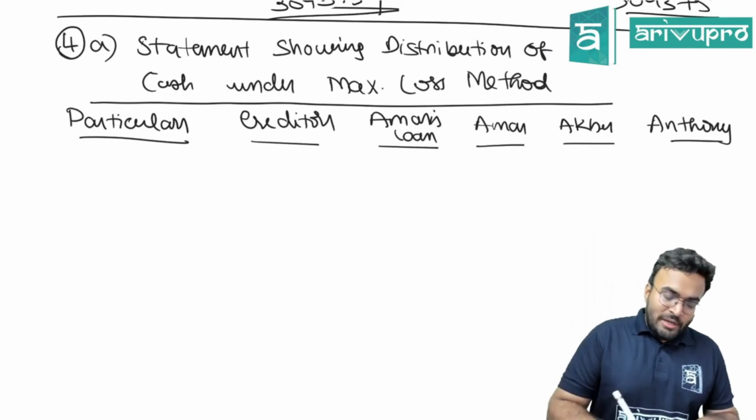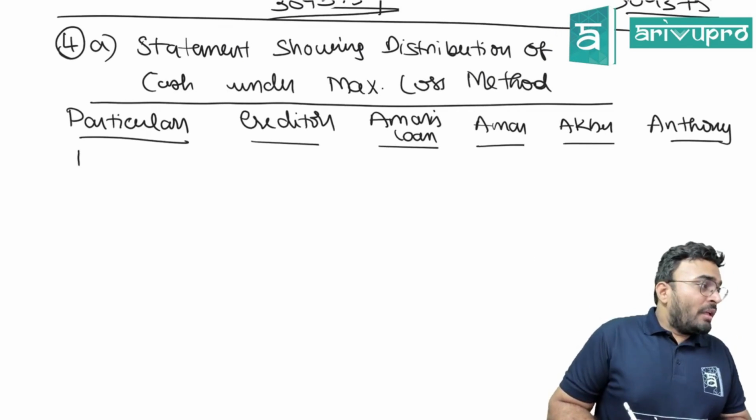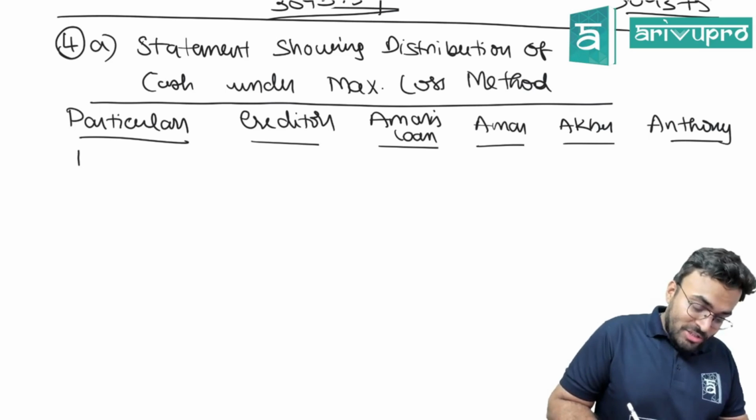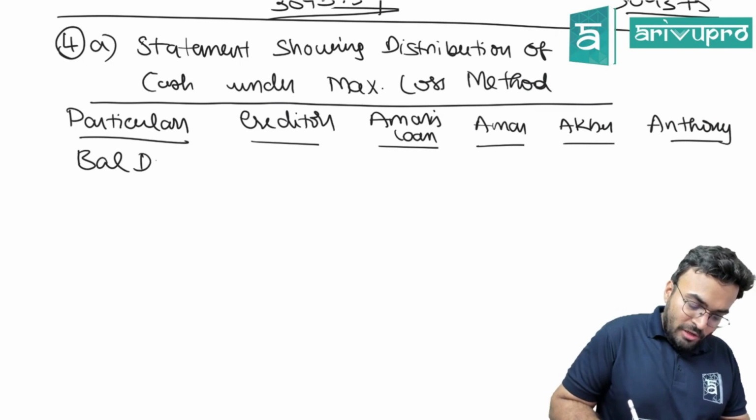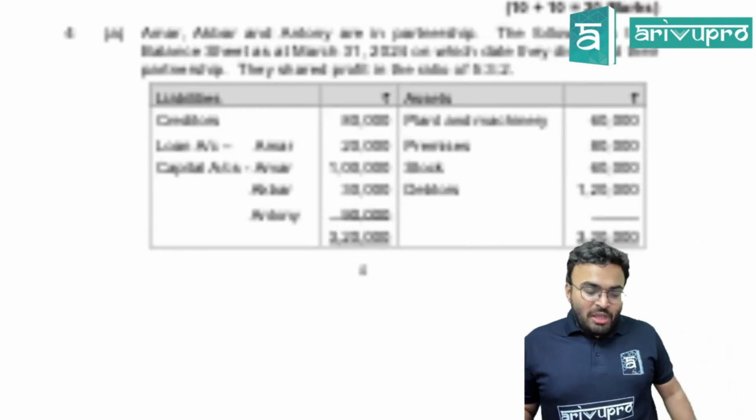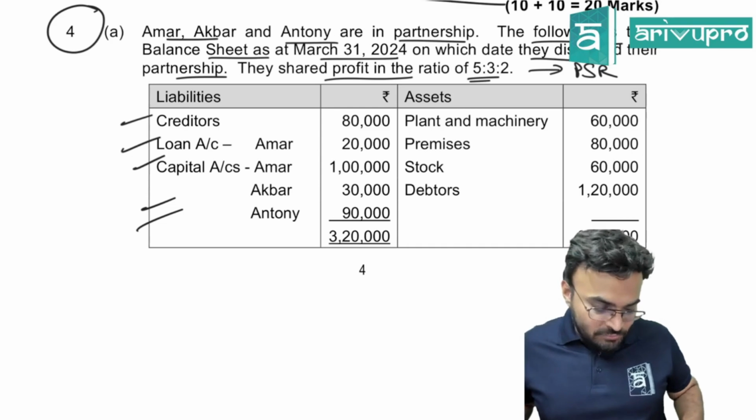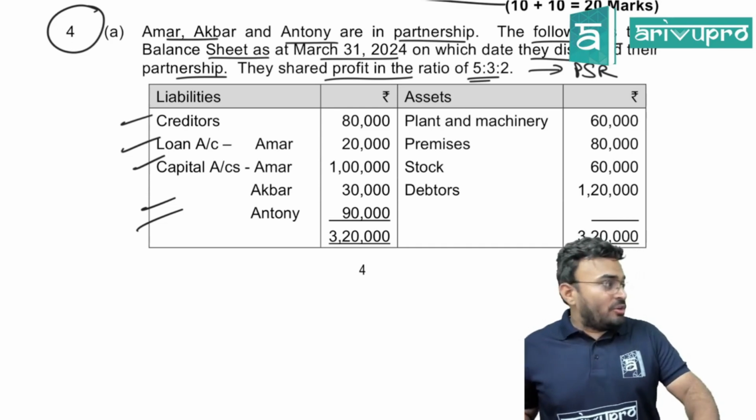First, how do we always start? Maximum loss method, piecemeal distribution. We always write the balance due first. How much is the balance? Creditors 80,000, Amar's loan 20,000.